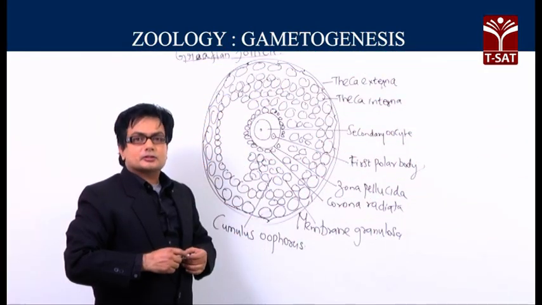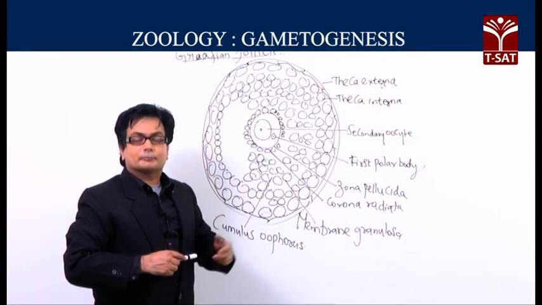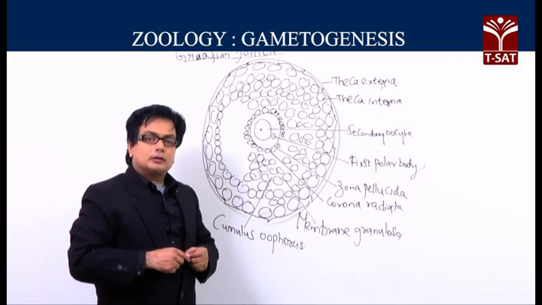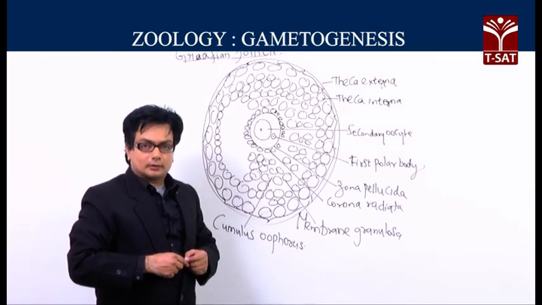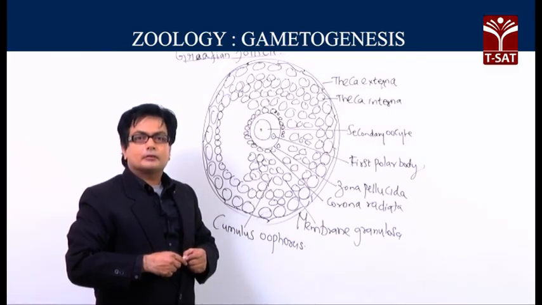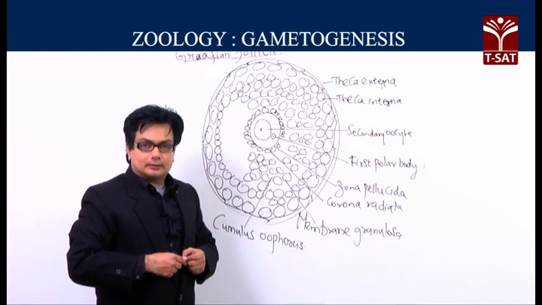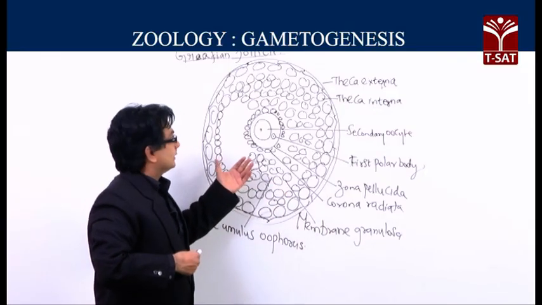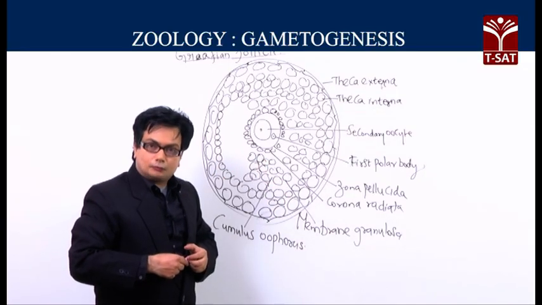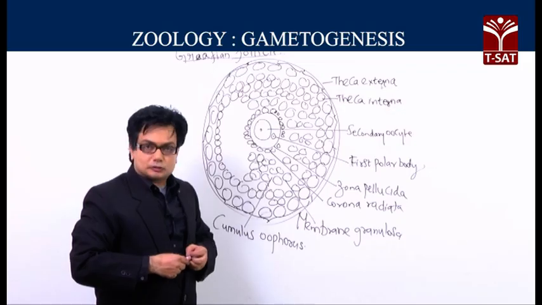The various stages in the follicular development, as observed before, will be the primordial follicle, primary follicle, secondary follicle, tertiary follicle. When it is fully grown, we can term it as the Graafian follicle. I want to completely present before you the picture of the Graafian follicle, which is ready for rupture.